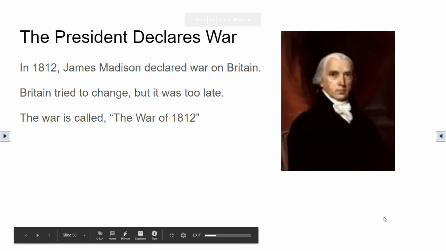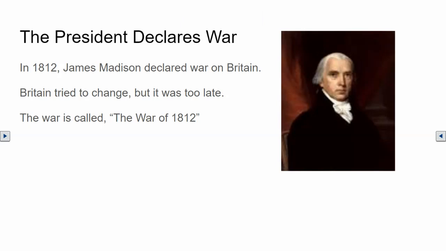In 1812, it was time for a new presidential election. President Madison, shown here, wanted to be elected for another 4 years. To get elected, he needed the support of the party of the ordinary people in the western and southern states. To get their support, President Madison agreed to declare war on Britain.